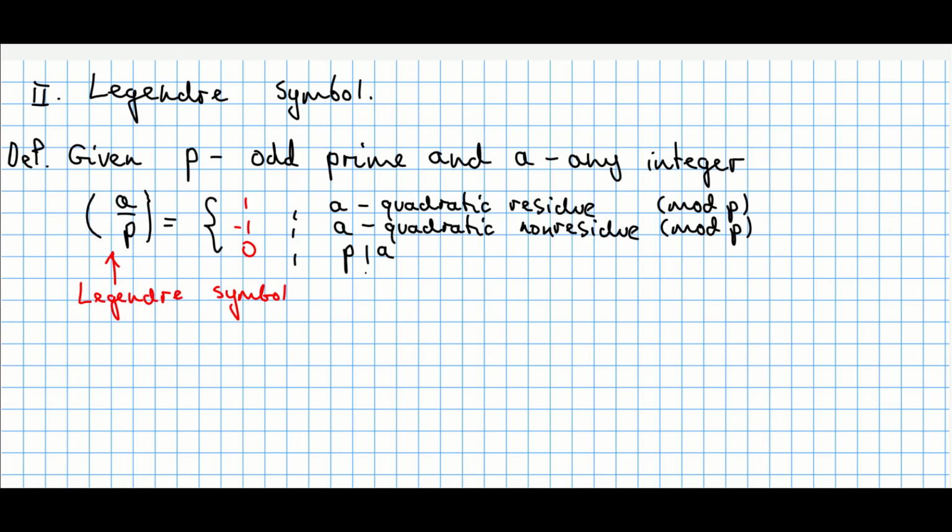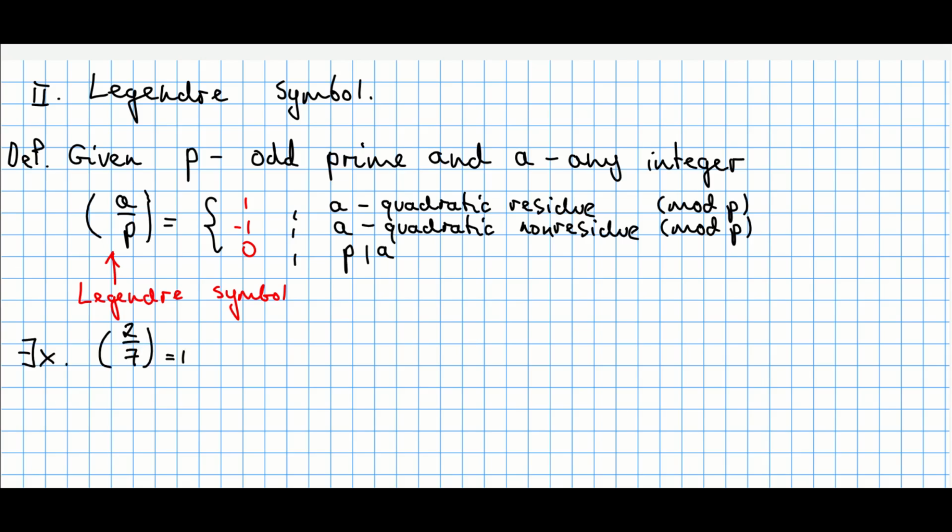by p. This case is really special because it cannot answer any question about whether a is a quadratic residue or non-residue, because it's a separate case. To be more concise, the Legendre symbol just answers the question whether a is going to be a quadratic residue modulo p. That's the main motivation.